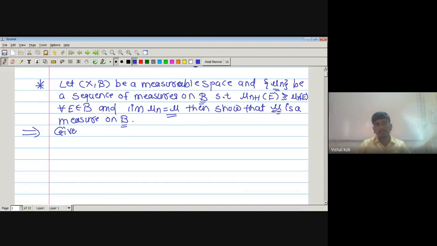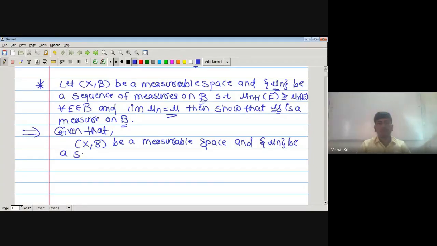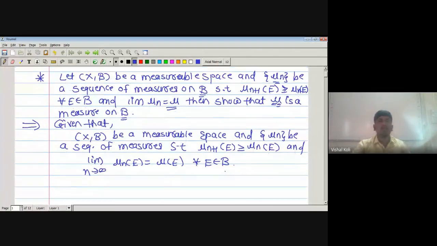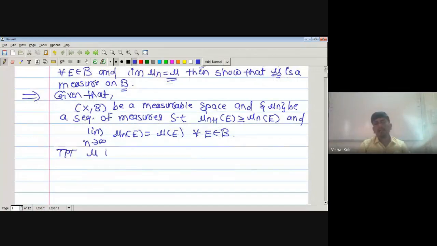Okay, given that (X, curly B) is a measurable space and mu n is a sequence of measures such that mu n plus 1 of E is greater than or equal to mu n of E, that is, it is an increasing sequence, and also given that limit n tending to infinity mu n of E is equal to mu of E for any E belonging to curly B. This is what we are given, and we have to prove that mu is a measure on curly B.